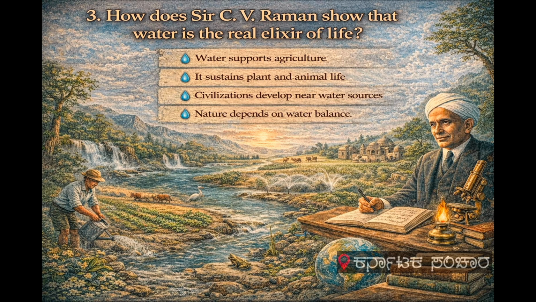Next question is, how does Sir C.V. Raman show water is the real elixir of life? Water supports agriculture. It sustains animal and plant life. Civilizations grow near water sources. Nature depends on water balance. C.V. Raman links water to survival. He highlights India's dependence on monsoon. Water determines prosperity. Conservation is essential.